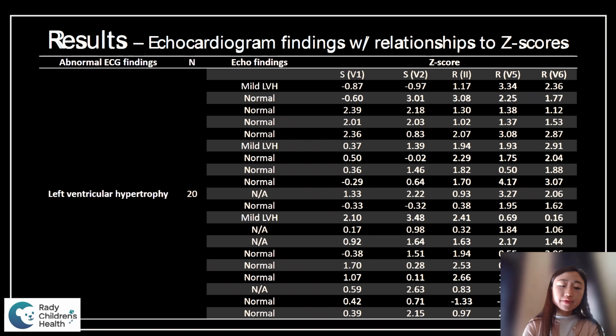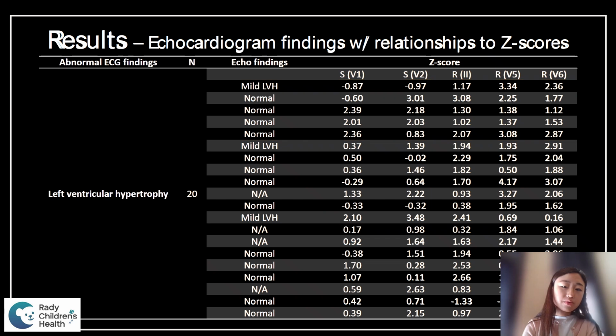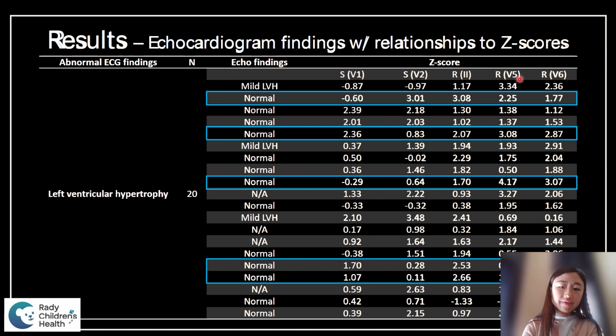So moving our focus to those that were referred to cardiology because of EKG findings consistent with concerns for possible LVH, only 3 patients had echocardiogram that was abnormal with mild LVH, and none of these patients actually had a true hypertrophic cardiomyopathy. And if we look at the z-scores for different waveforms and different leads, for those 3 patients in particular that had mild LVH, this patient, and that patient, we can see that the z-score was over 2.5 in only 1 lead for each of these patients, here and here.